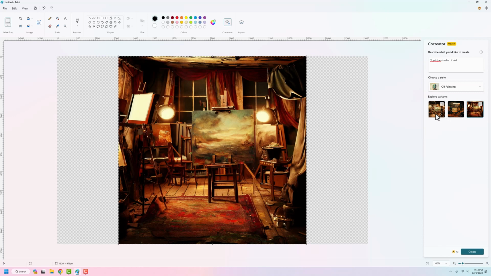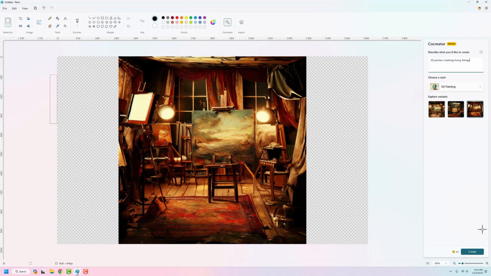So what's cool about this is usually you have to kind of refine one or keep going down the rabbit hole. You can save all 3 of these, either from the little dots here where you can save the image, or you can even report it if you want to, or you can go up in File, Save As, and get a whole bunch here. So let's explore a little bit more.